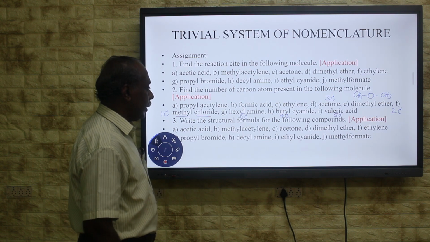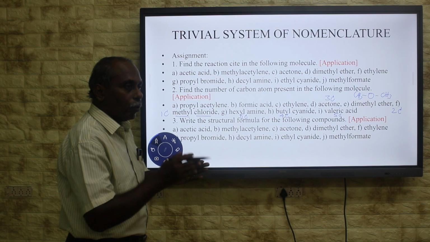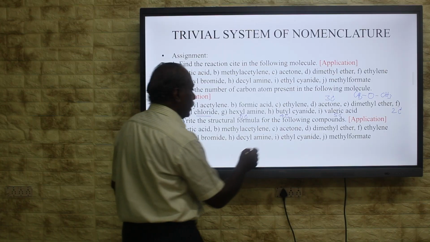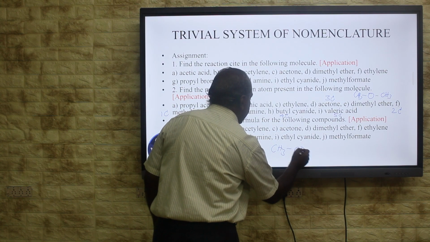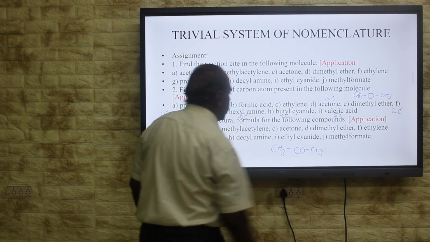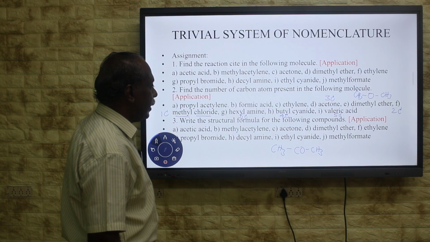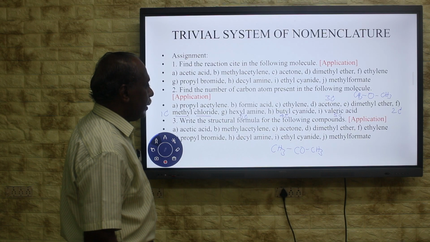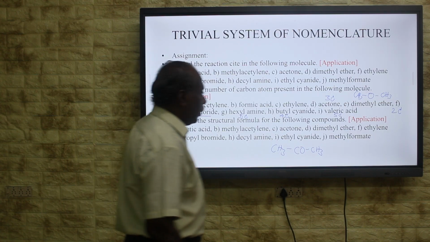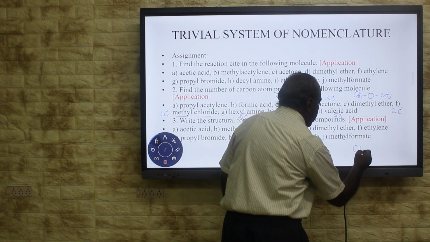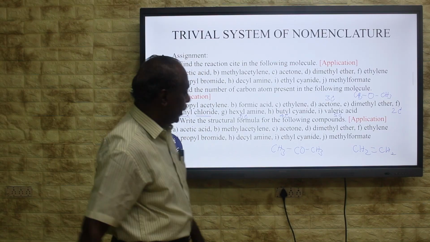Then methyl acetylene. You should know the structure of acetylene. In that acetylene, one of the hydrogens is replaced by a methyl group. Then acetone, ketone. Either side of the ketone has a methyl group. Dimethyl ketone and dimethyl ether, we already learned. Then ethylene. Ethylene is the first homologue of alkene. The two carbons are connected by a double bond.